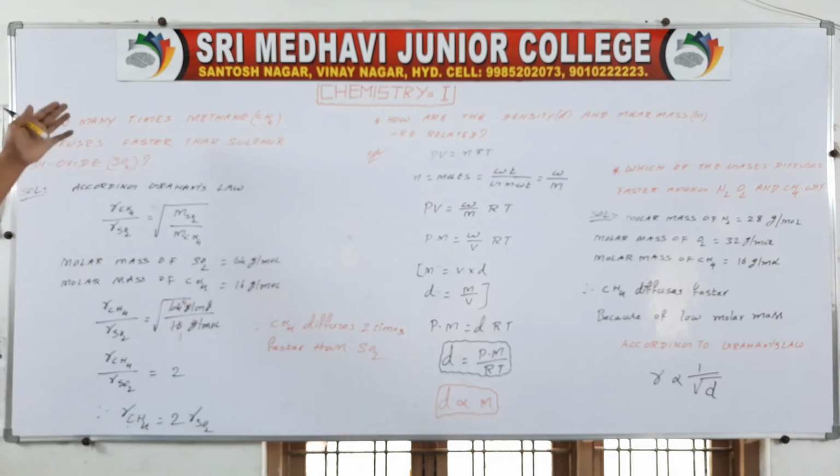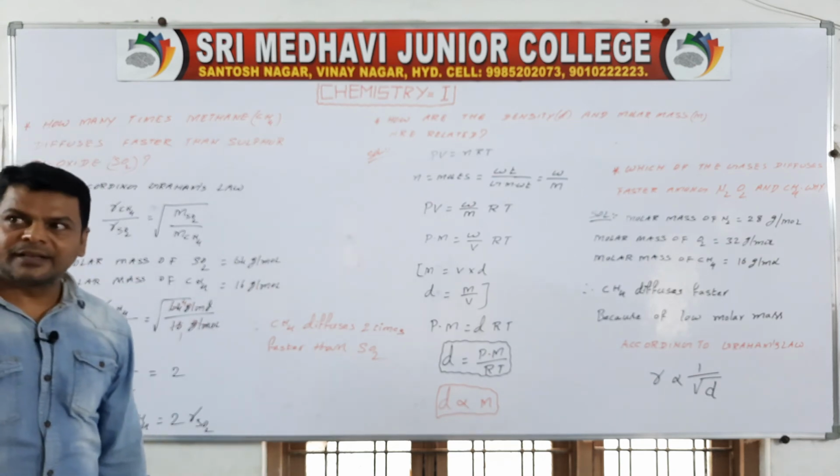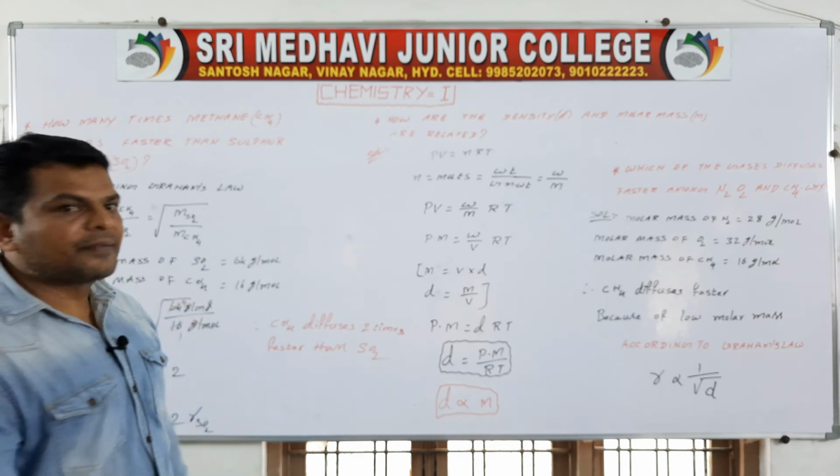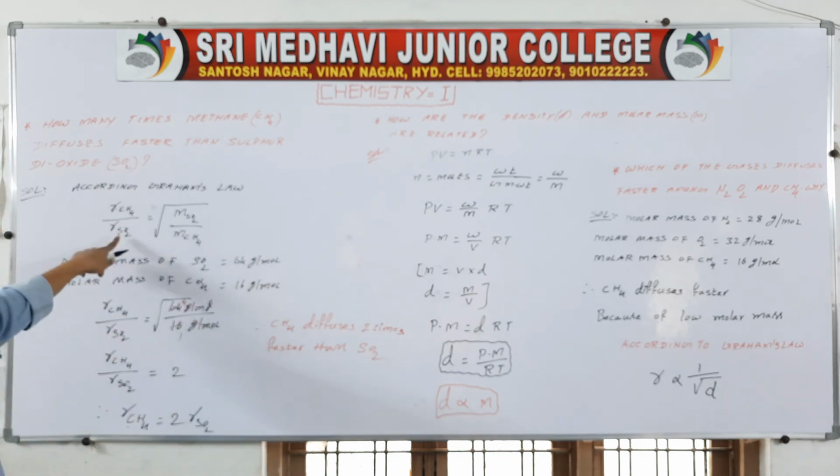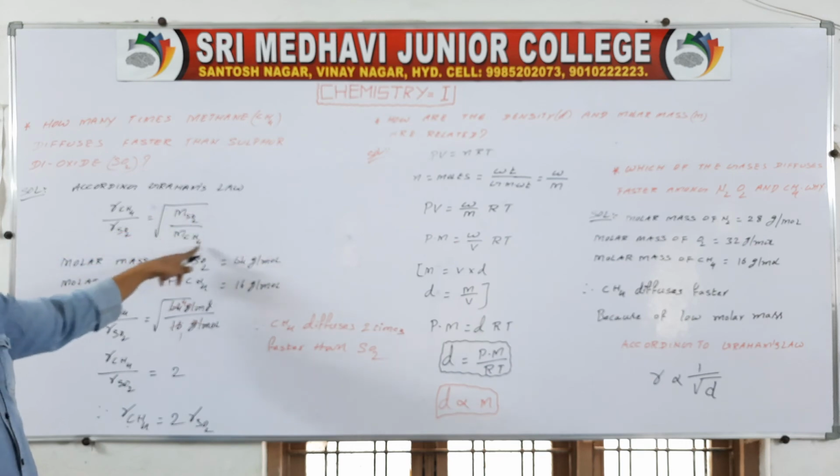Understand? This is the way. So how many times methane diffuses faster than sulfur dioxide, this is the way we solve. R_CH4 by R_SO2 equal to root M_SO2 by M_CH4.